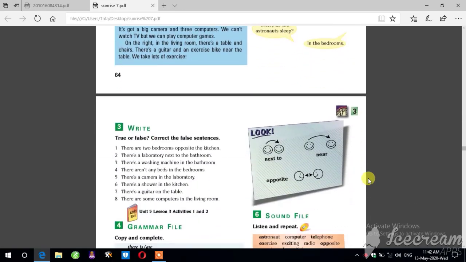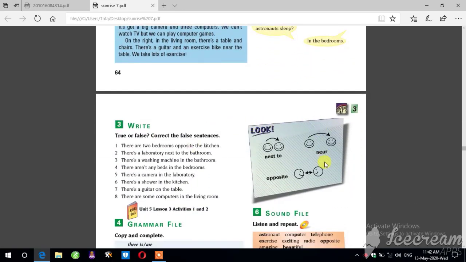Look at this example. Look at this square. We have happy faces. Two happy faces here. Next to. And we have another two happy faces near. They are near each other.